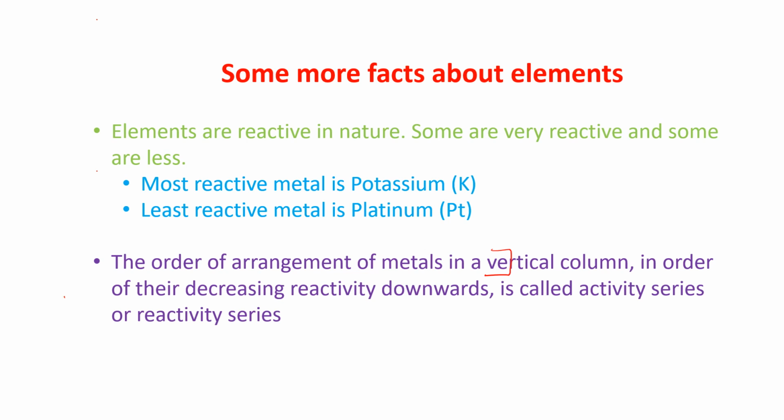Now see this one. The order of arrangement of metals in a vertical column in order of their decreasing reactivity downwards is called activity series or reactivity series. This is very important. The metals in their decreasing order of reactivity are arranged in a column.